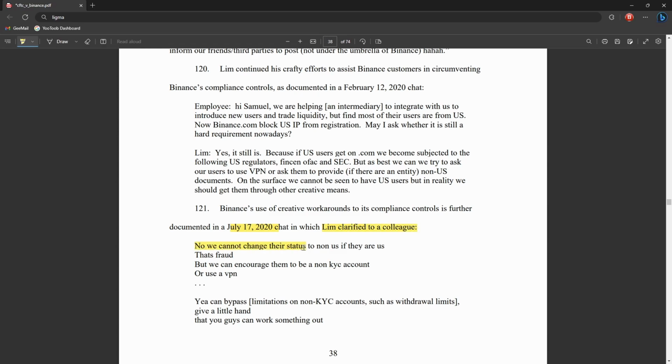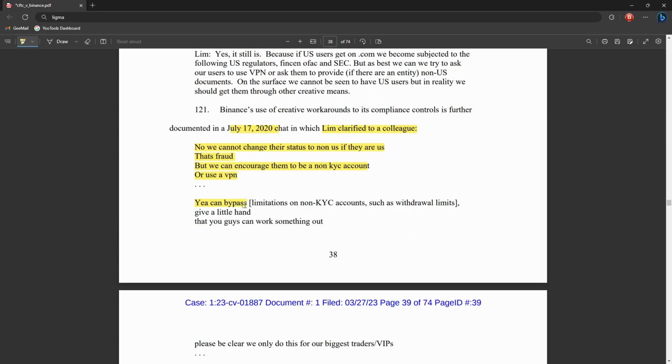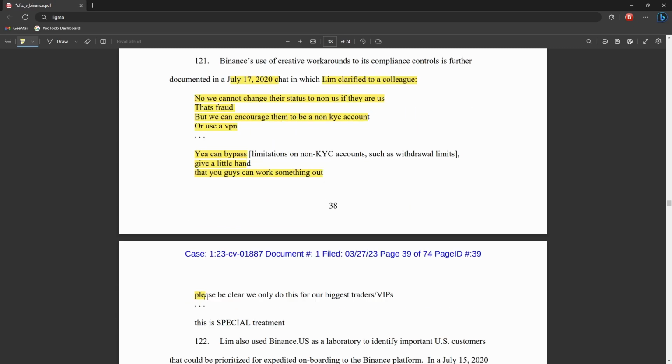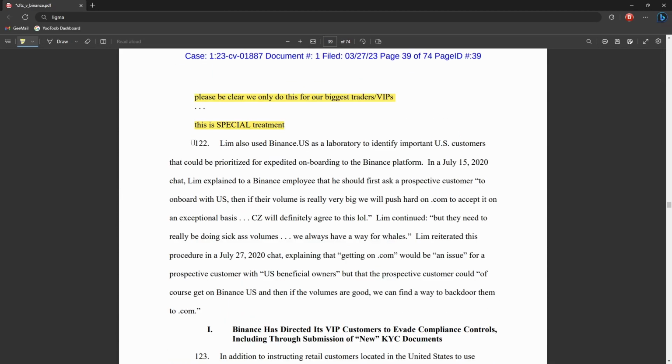And even going into 2020, there was a chat with Lim that clarified to a colleague, no, we can't change their status to non-US if they are US. That's fraud, but we can encourage them to be a non-KYC account or use a VPN. Yeah, can bypass, give a little hand, that you guys can work something out. Please be clear, we only do this for our biggest traders/VIPs. This is special treatment.